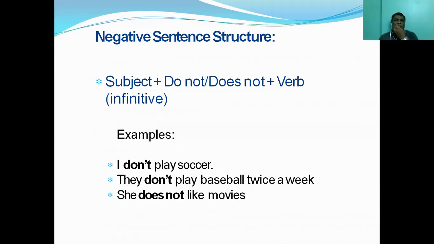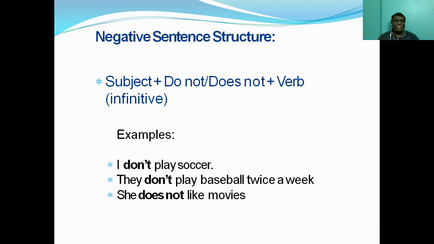For example, if you go for third person singular, he plays football. He doesn't play chess. Strictly speaking, if you ask me to convert this into negative, he plays chess, he doesn't play chess. But to make common sense in what you are speaking, you cannot say, I play chess, I don't play chess.